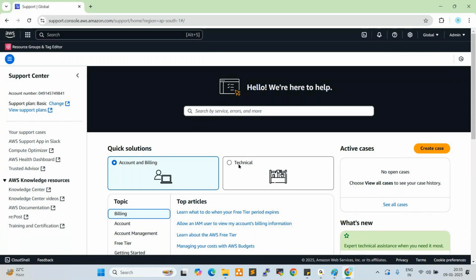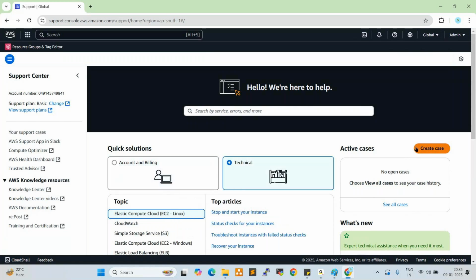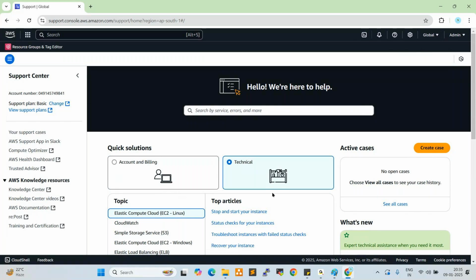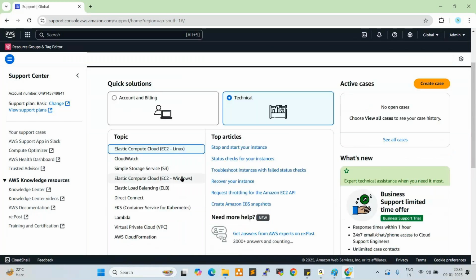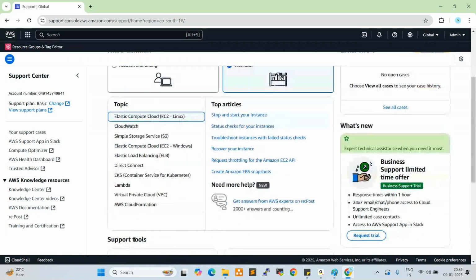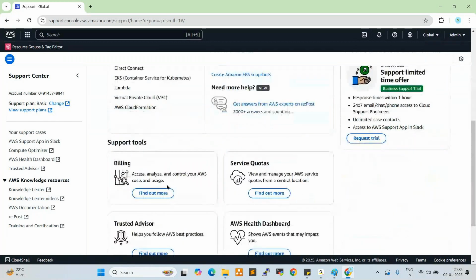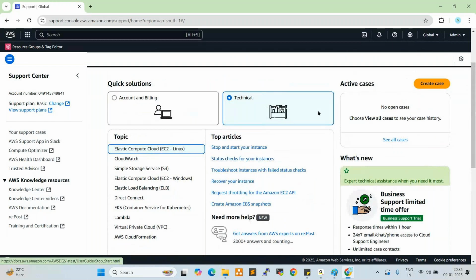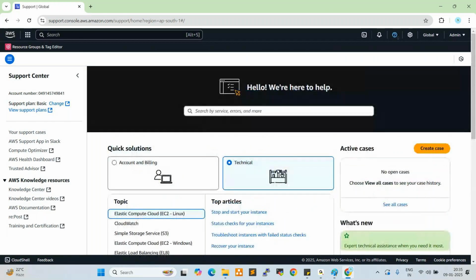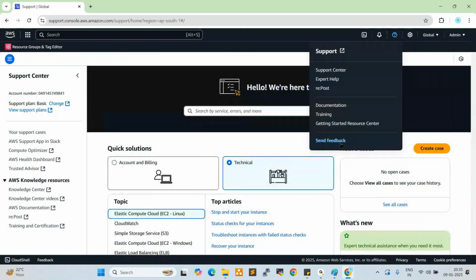You can add everything and click on create case. Whatever issue you are facing, you can select the resources here, add the information and create the case. Once you create the case, it goes to the respective team; they resolve the issue and revert back.